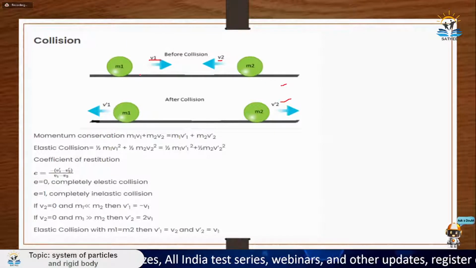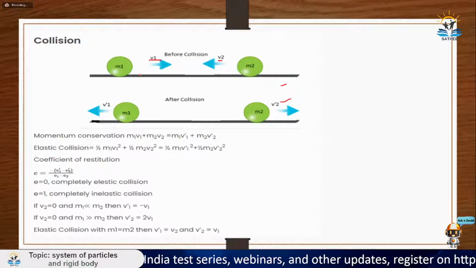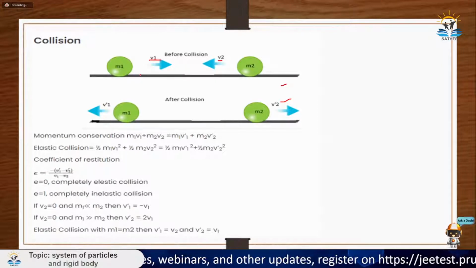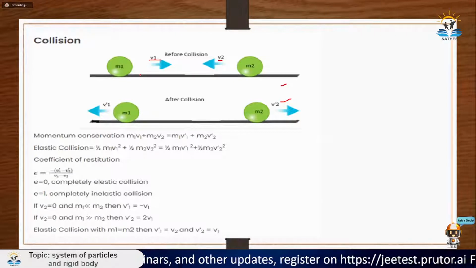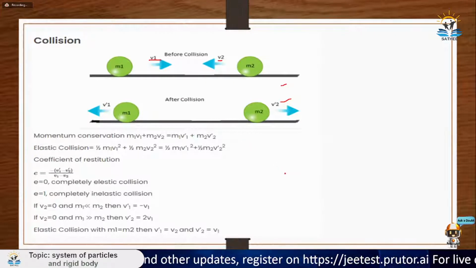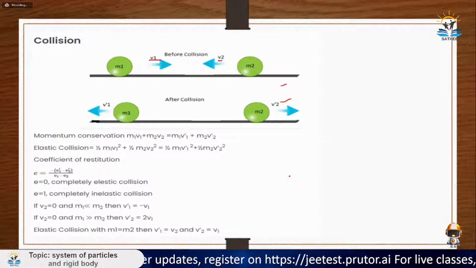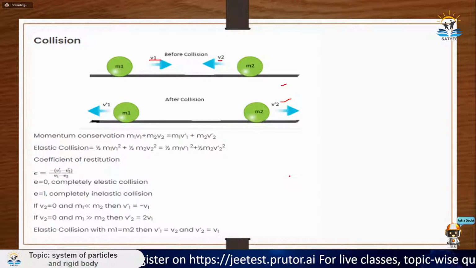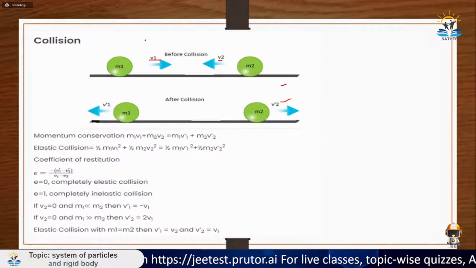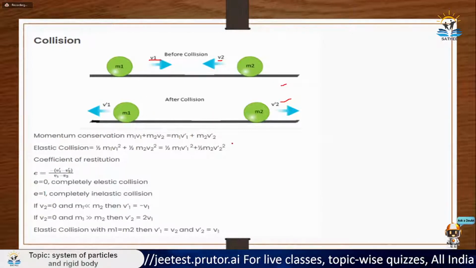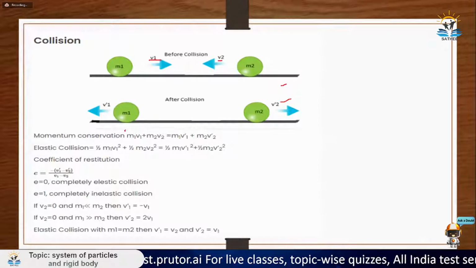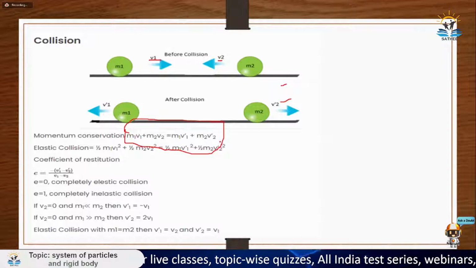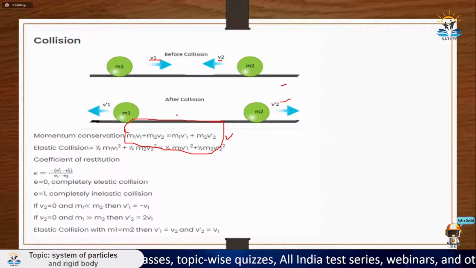Firstly, remember this thing. Whenever there is no external force, momentum remains conserved. And in the case of collision, there is no external force. There is a force between these two particles, but the two-particle system is a system only, and I am considering the external force which is external to these two particles. So there is no external force, so momentum of these two particles will remain conserved. So m1 v1 plus m2 v2 is equal to m1 v1 dash plus m2 v2 dash, because there is no external force, so momentum remains conserved.